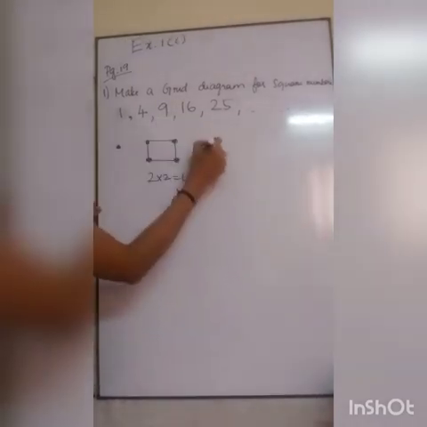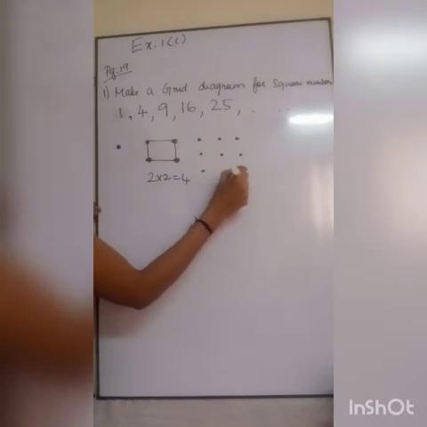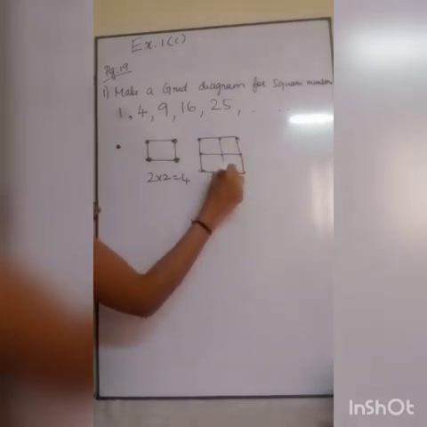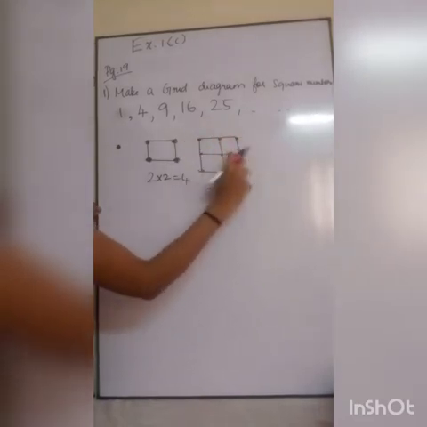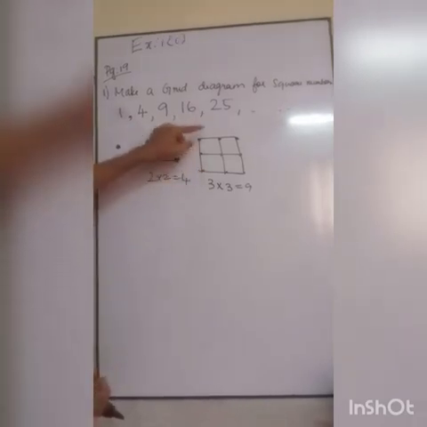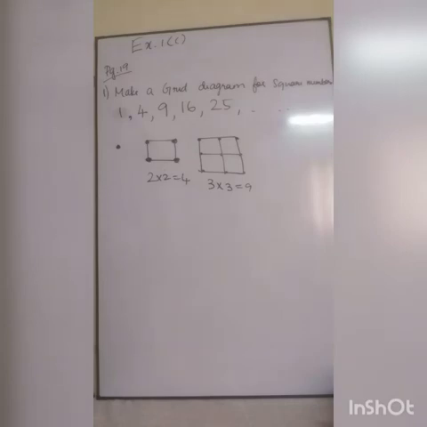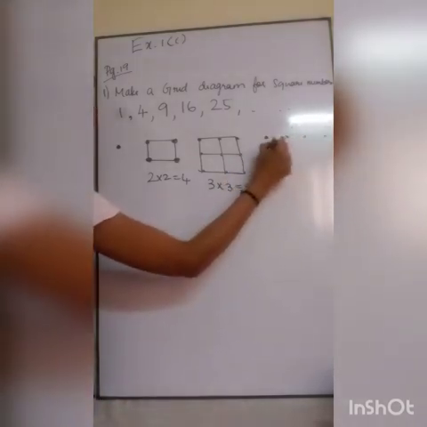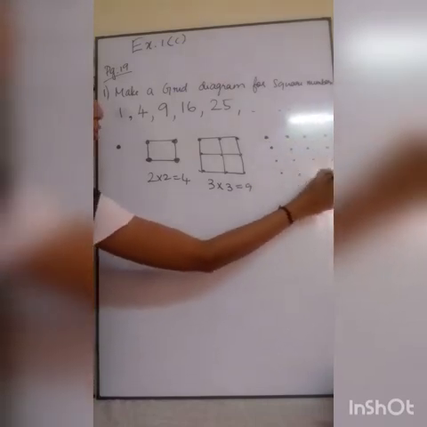Next 9 means 3 threes are 9. So 1 2 3, 1 2 3, 1 2 3. This is the grid diagram for 3 threes are 9, because 3, 3, 3. I am taking 3 three times. So this is my grid diagram for 9. Next 4 4s are 16. So 1 2 3 4, 1 2 3 4, 1 2 3 4, 1 2 3 4.